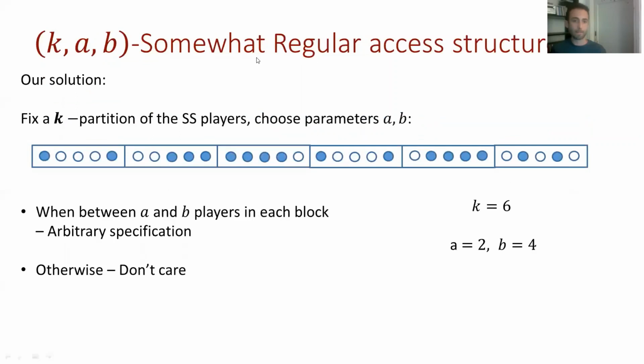And the somewhat regular access structure has a pretty similar definition, but now we have 2 threshold parameters, a and b. In this example, a equals 2 and b equals 4, and we will allow arbitrary behavior for all coalitions that have between 2 and 4 players in each block. And then otherwise we say don't care.